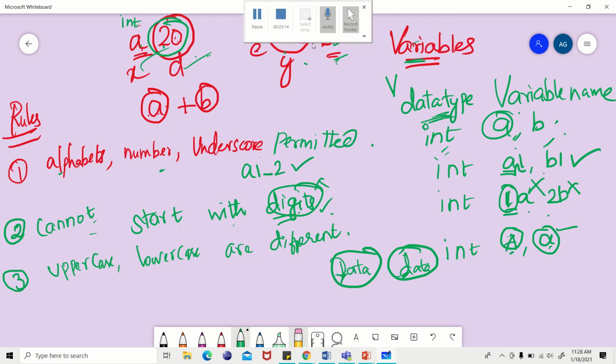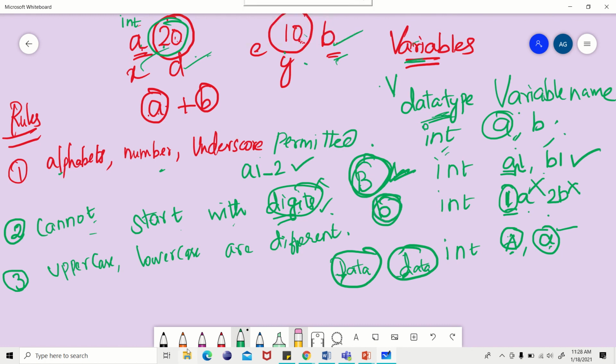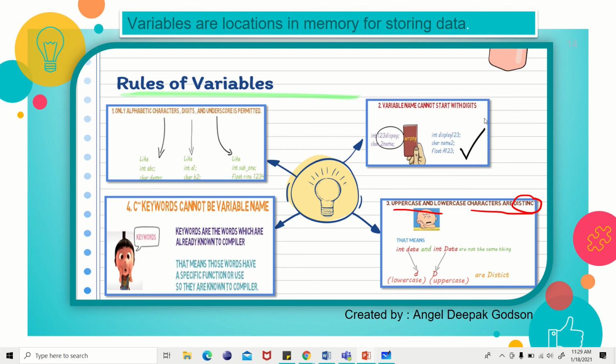Maybe you are using the name as B and you think, okay, I will write small b, that is different, because this variable has a different value and that variable has a different value. So uppercase and lowercase are always different, not the same thing. Understand?